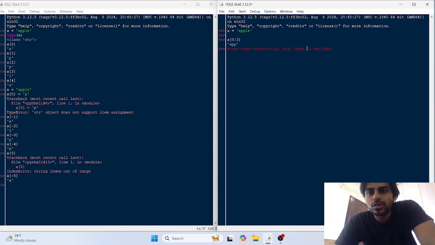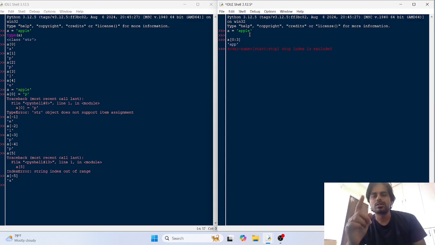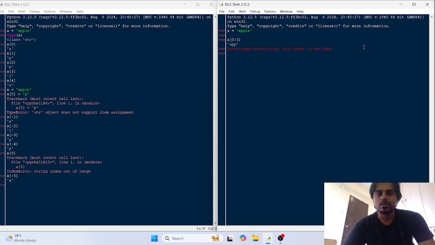Okay, so Python is not considering this stop index. It would take the index one before it. The stop index is excluded here. Keep in mind that this is an important thing, you have to keep this in mind. So this is like a rule.